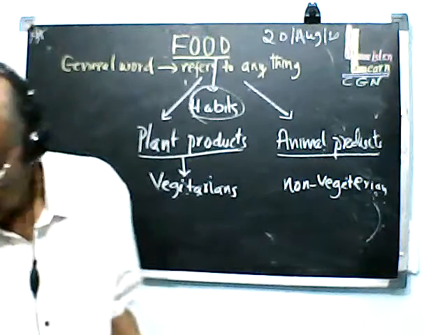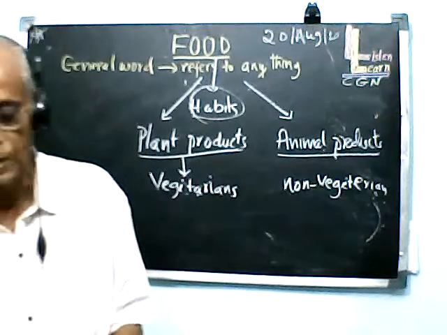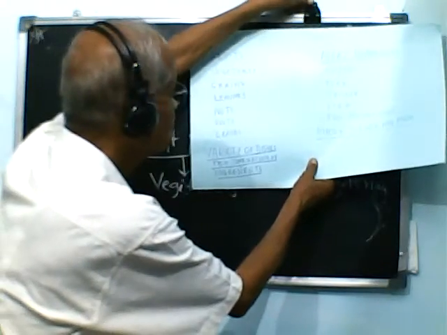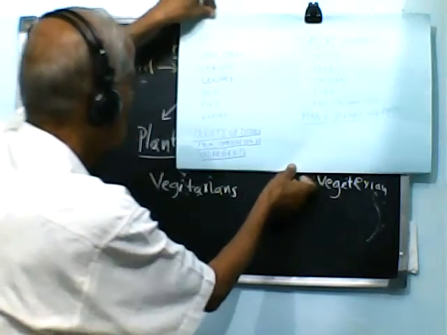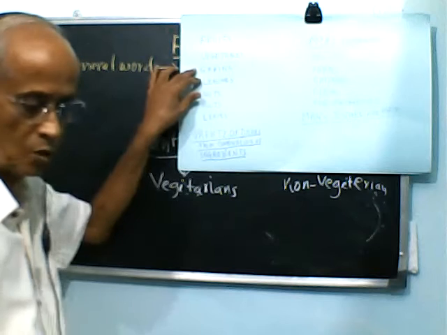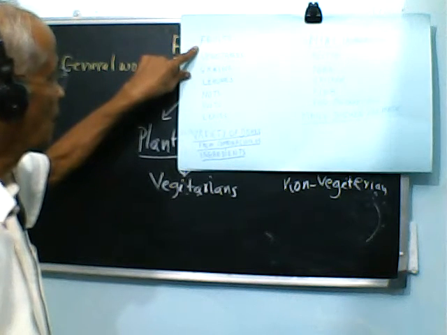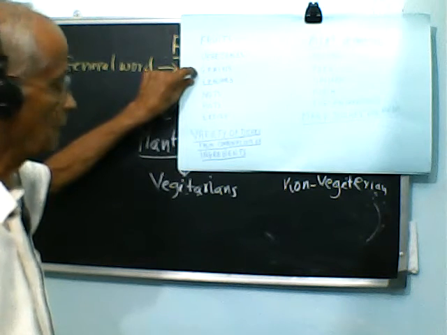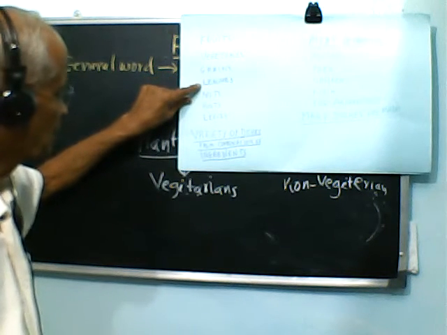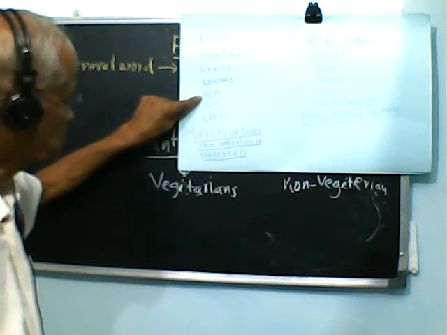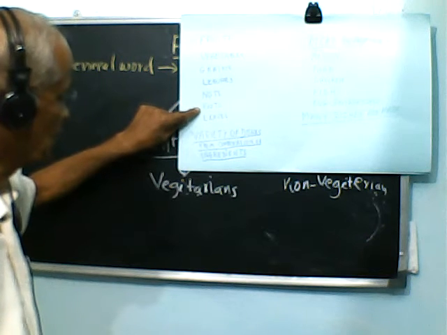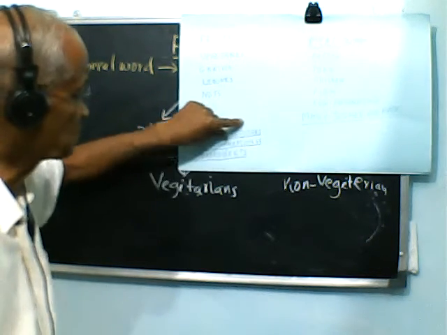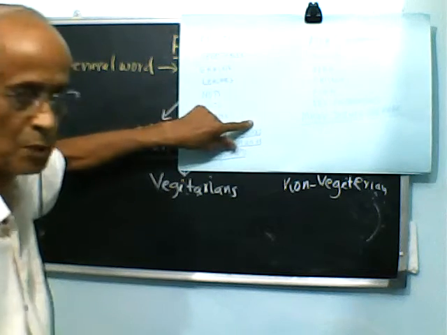What do you mean by vegetarian type? Let us see. I have just made a small list here showing you. People who are vegetarians eat fruits, vegetables, grains, legumes, nuts, they use roots, they use leaves, and they prepare a variety of dishes from these plant products.